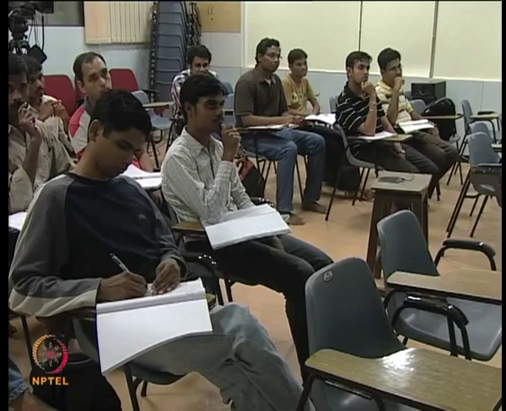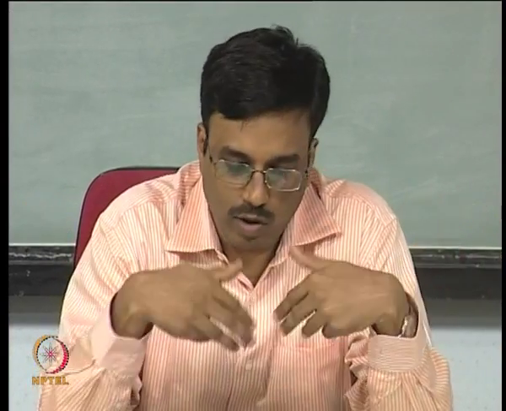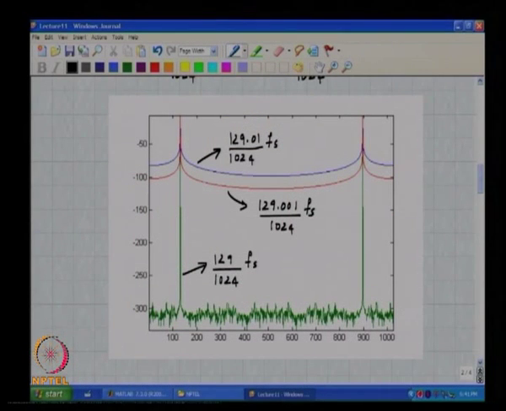And what does this lead you to conclude? Given all the experience so far, we would say, hey, all the bins are full. I mean, my sample and hold is doing all sorts of crazy things. You understand, right?